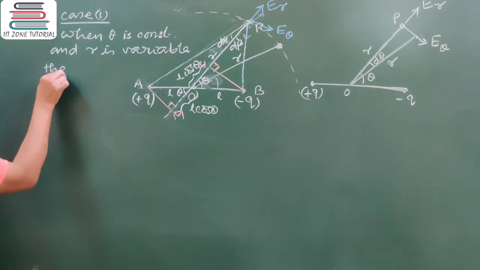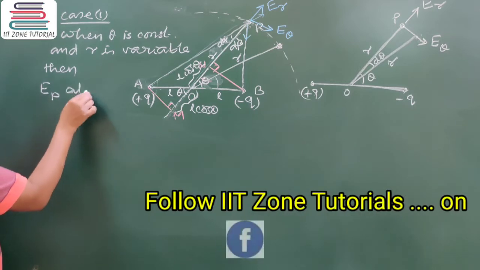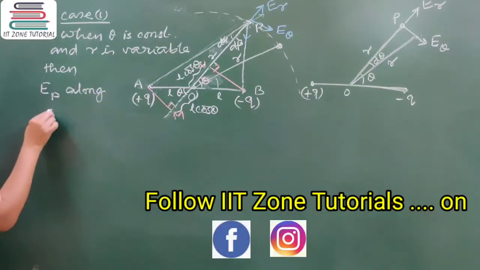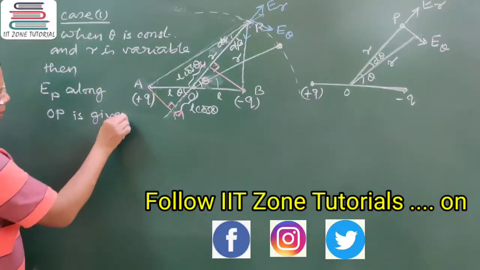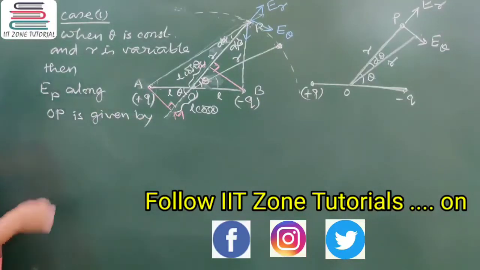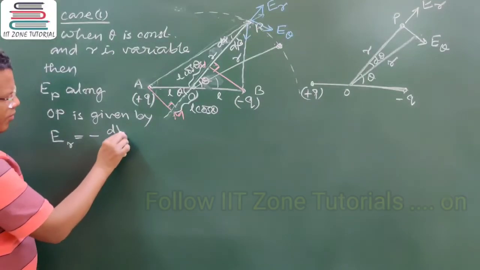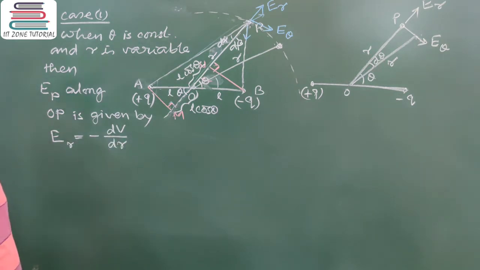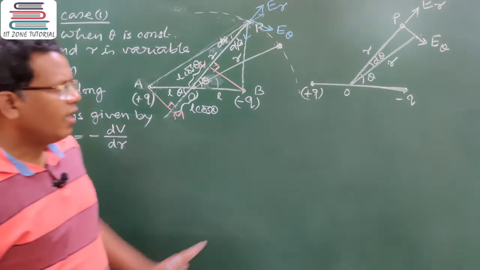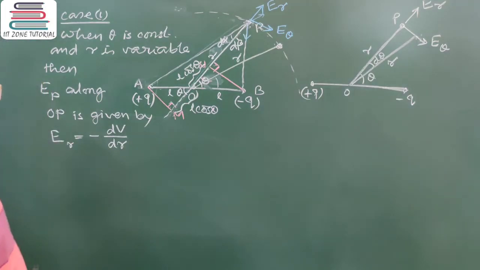Then electric field at P along OP is given by E as a function of R, and that will be written as minus of dV by dr. Got my point? That time the electric field along the line joining the radial distance will be written by minus of dV by dr.